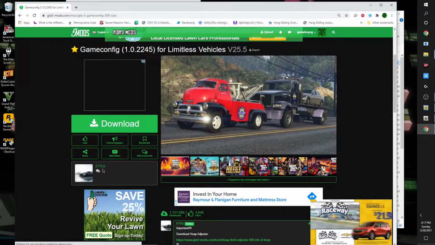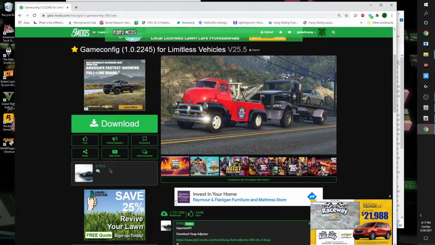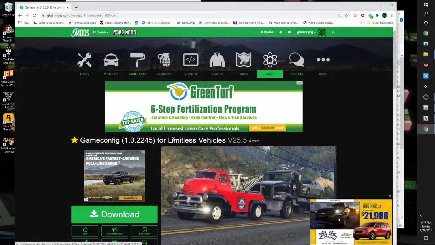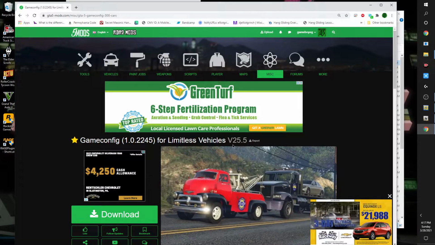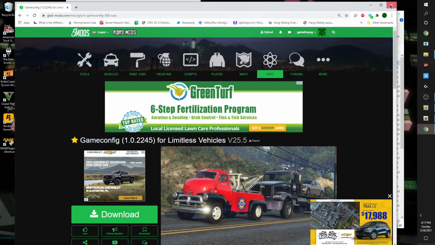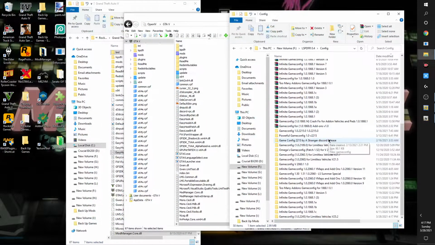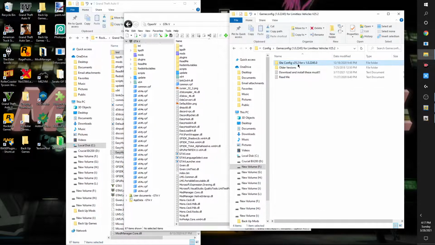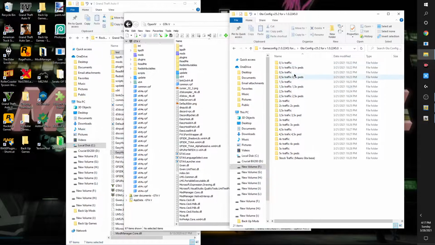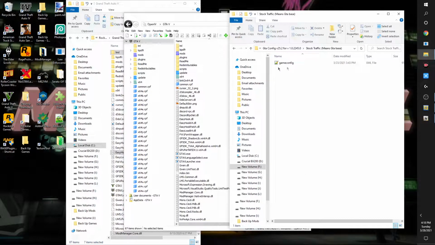This was created by F7 Yo. Okay, game config 2245 for limitless vehicles. Okay, version 25.5. Right, there are other ones out there. Like I said, I'm not choosing one over another. All right, we're just going with this one right here. So this lets you control the amount of PEDs and traffic. So as you can see, he has the stock traffic. We're going to just go with the stock traffic right there.